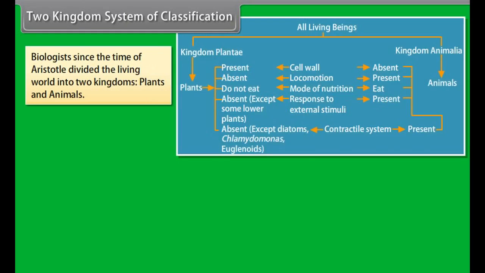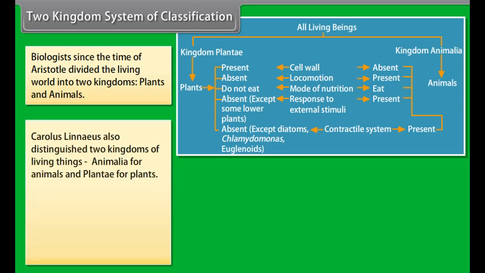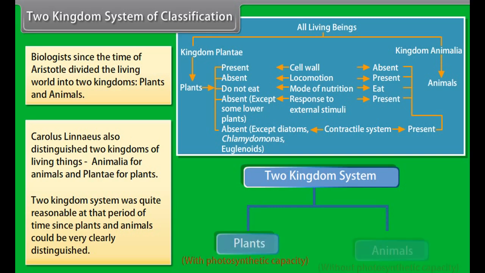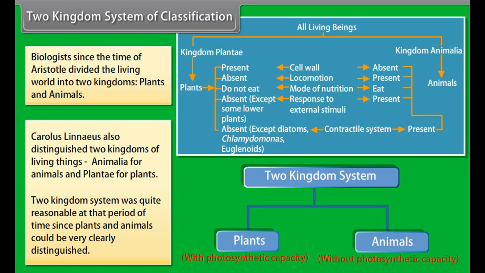Biologists since the time of Aristotle divided the living world into two kingdoms, plants and animals. Carolus Linnaeus also distinguished two kingdoms of living things, Animalia for animals and Plantae for plants. The two-kingdom system was quite reasonable at that period of time since plants and animals could be very clearly distinguished.